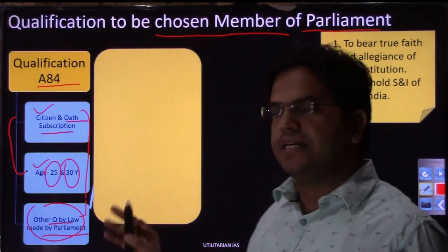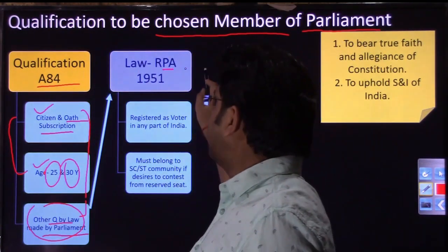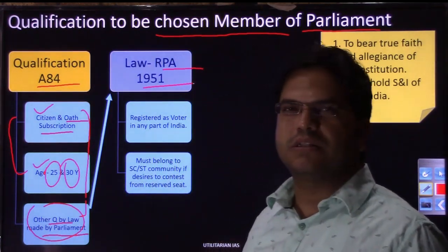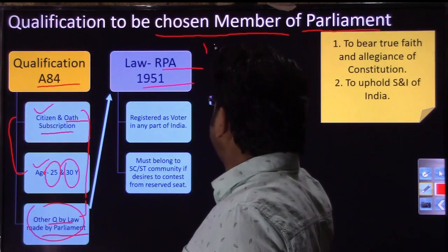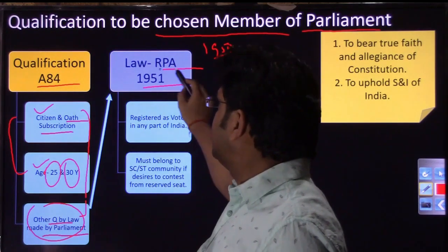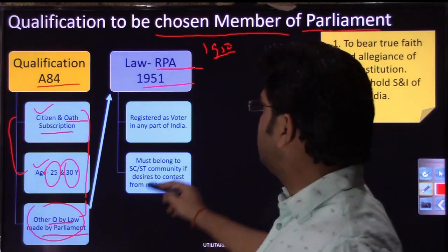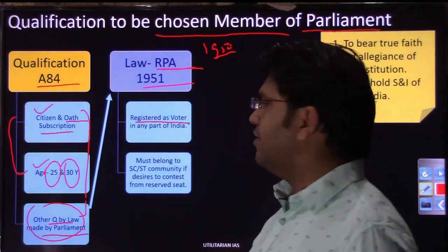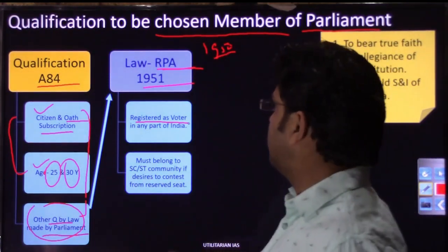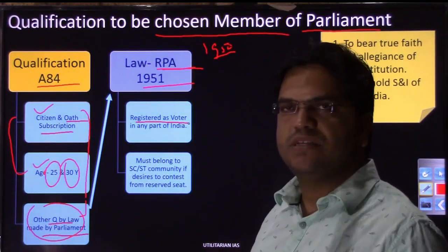And parliament did that in 1951 itself, and it came up with the Representation of People Act 1951, right? The constitution was fully operationalized in 1950, and one year after that we had this Representation of People Act, which came up with a new set of qualifications. Those new qualifications are that if any person wants to contest election for Lok Sabha or Rajya Sabha, he should be registered as a voter in any part of India, right? Means he should be a registered voter.